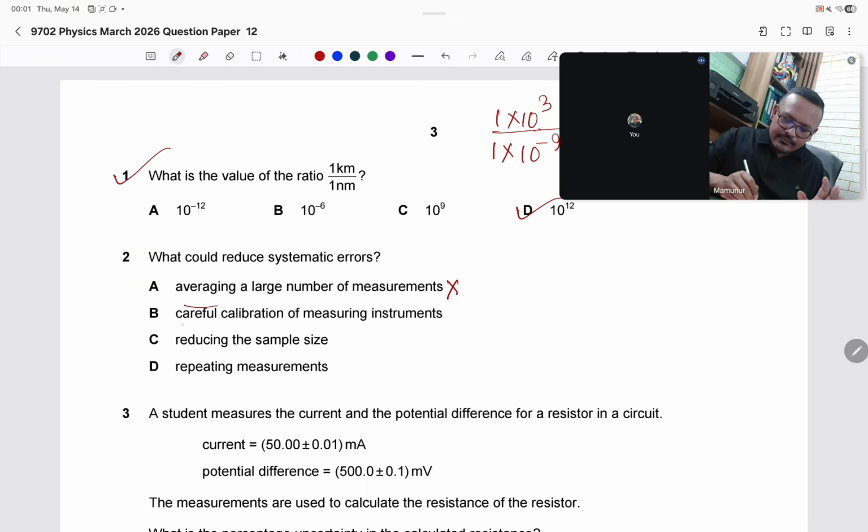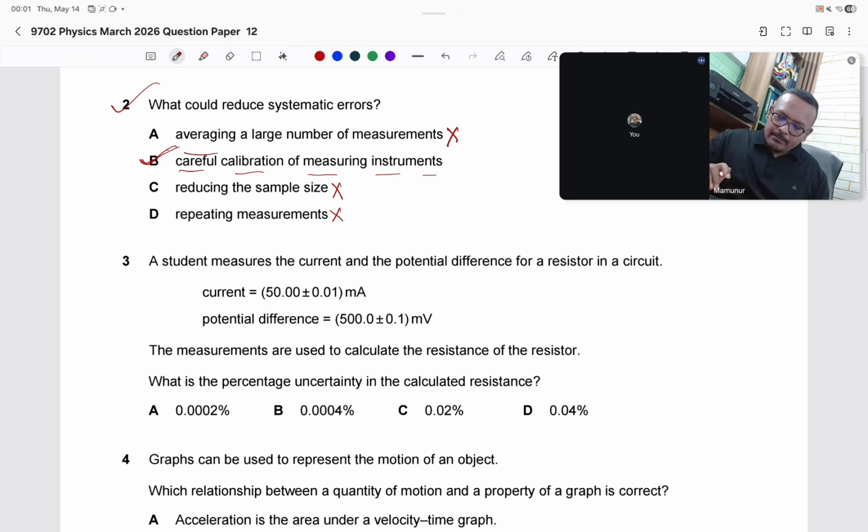If calibration is wrong, then there will be a systematic error. So we will need to calibrate it. I think this is the answer. Let's read the others. Reducing the sample size, no, it will not affect. Repeating measurement is again for random error. So for question number 2, the answer is B.